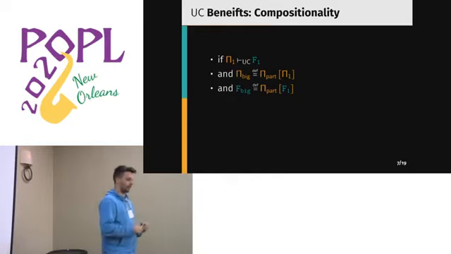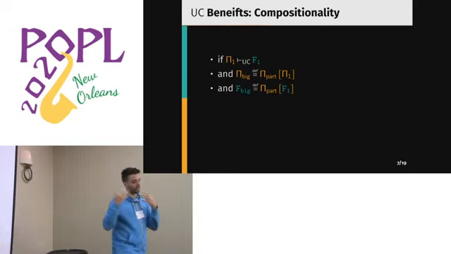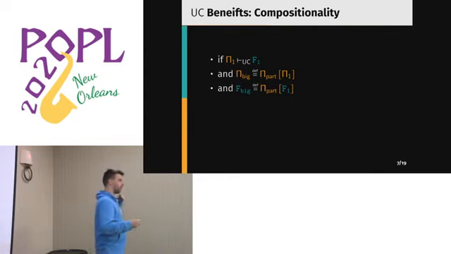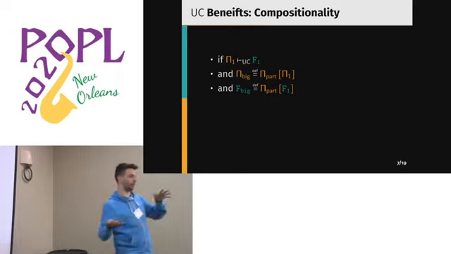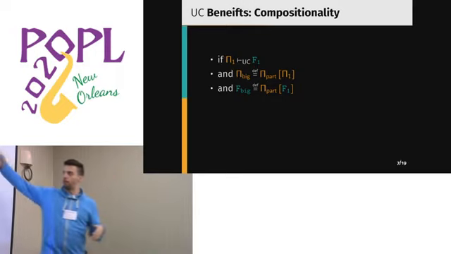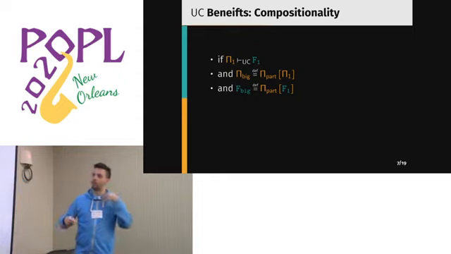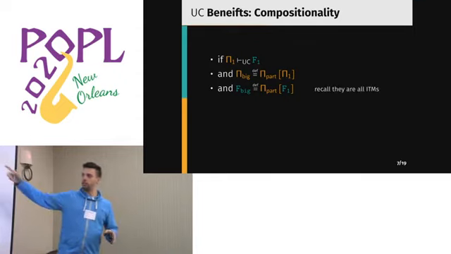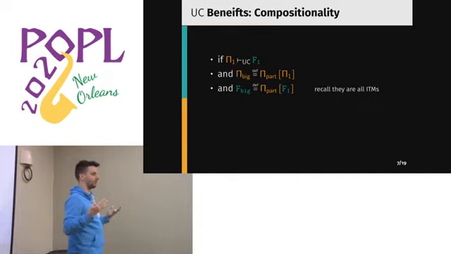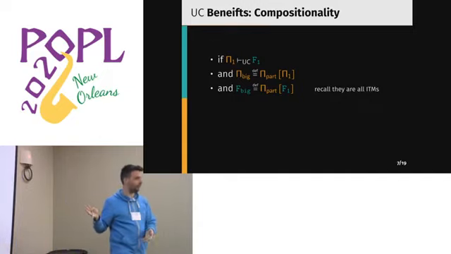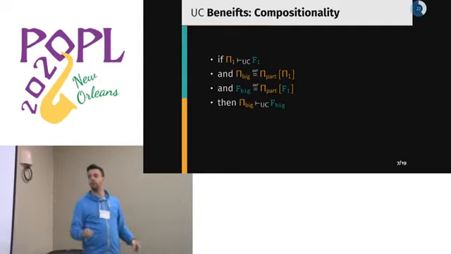Because the big plus of having proven UC is that if you have that the protocol pi1 is UC realized by a functionality f1, and you embed pi1 in a bigger protocol, and you embed f1 in a bigger ideal functionality where the common part is written in the same form, in this pi bar, then we gain for free that, this we can do because they are all interactive Turing machines. So despite the fact that they have colored them differently, they can talk with each other freely, because they are roughly in the same language.